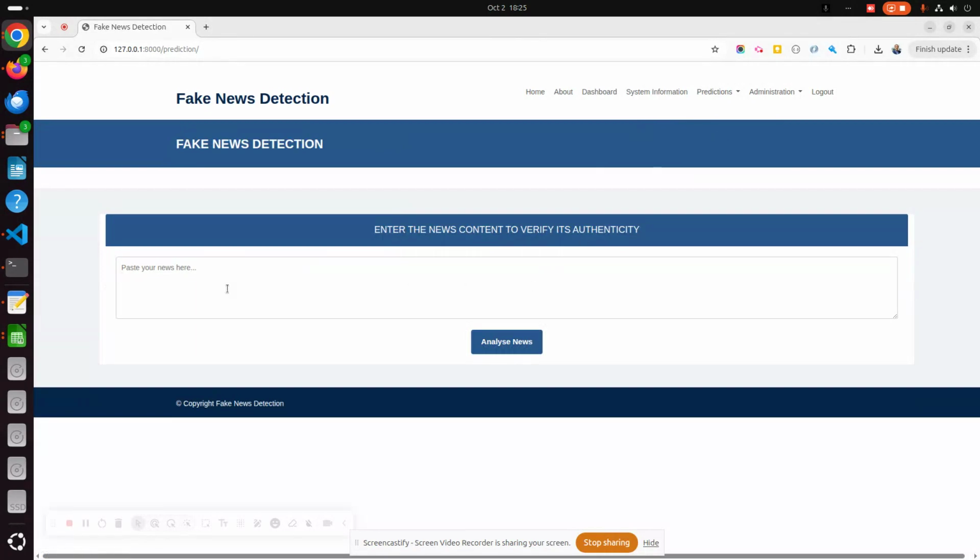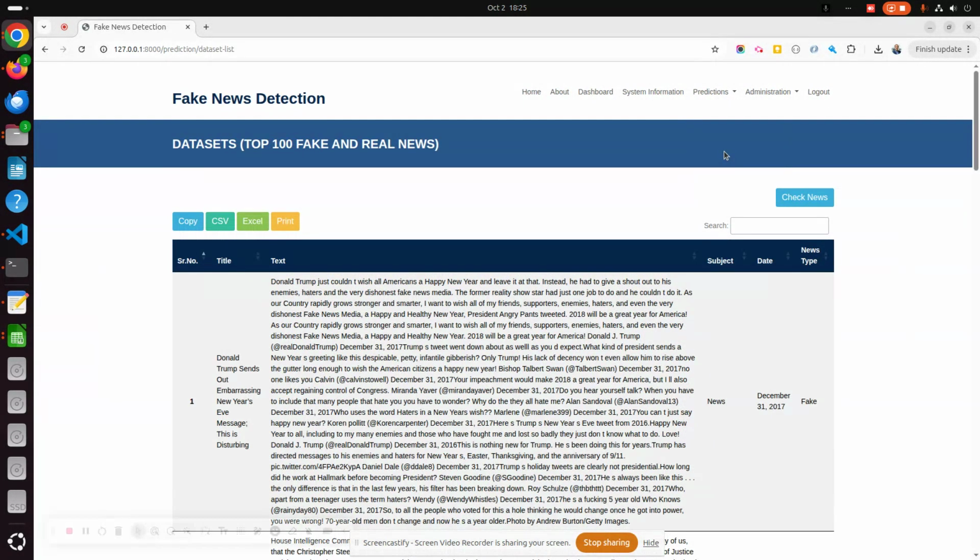Okay, check news. Here you can input any news content, and after that the model will be invoked and it will check whether the news is fake or real. This is the dataset information.